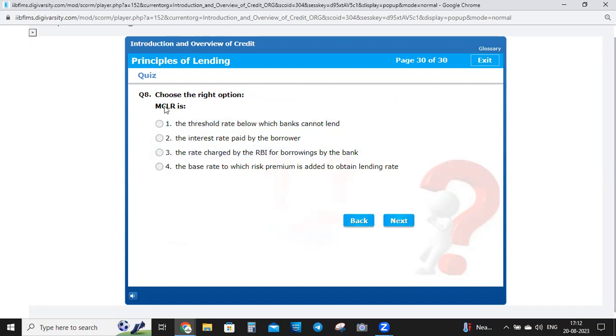Choose the right option. MCLR is the threshold rate below which banks cannot lend, interest rate paid by the borrower, the rate charged by the RBI for borrowing by the bank, the base rate to which risk premium is added to obtain lending rate. So let's see what the right answer is, and the correct answer is first, that is the threshold rate below which banks cannot lend. तो friends जो MCLR rate है, that is the threshold rate, उससे नीचे बैंक किसी को भी lend नहीं कर सकता है. Okay, so friends, what is the full form of MCLR? That is also important. So write in the comment section what is the full form of MCLR.